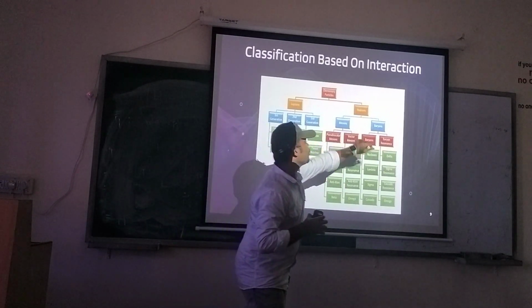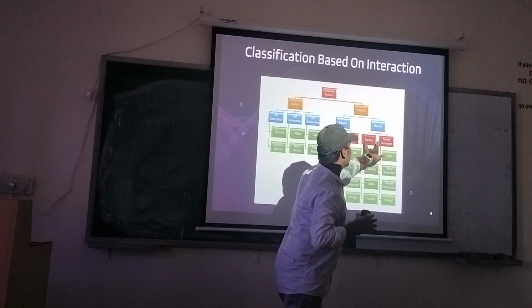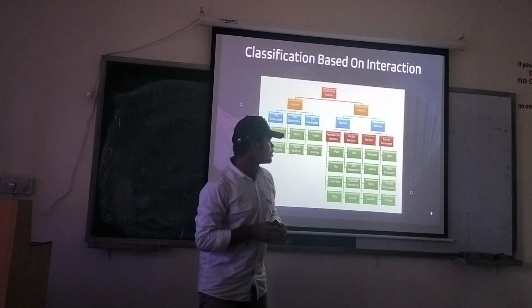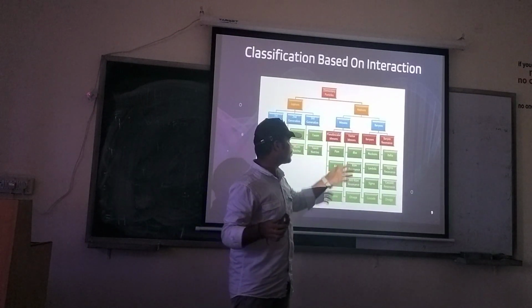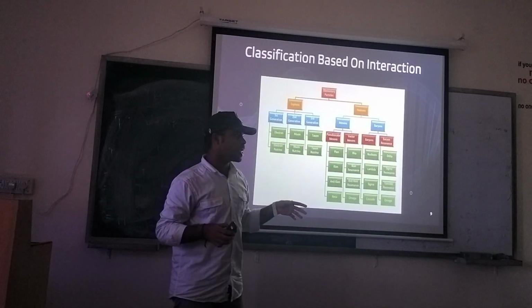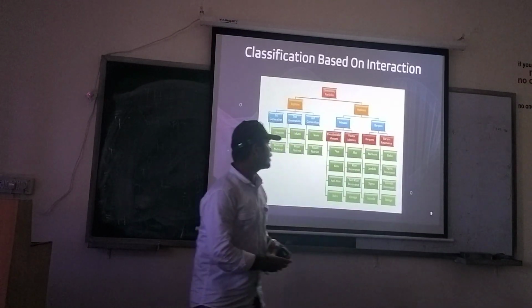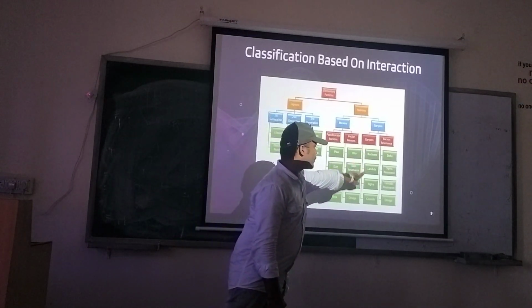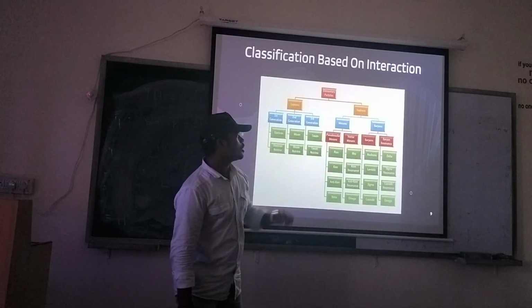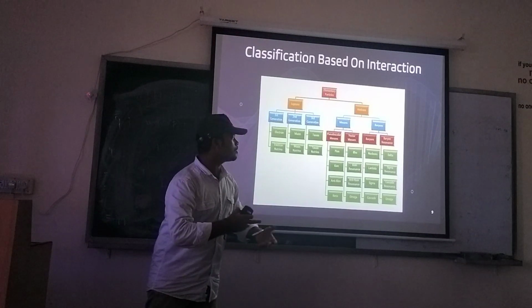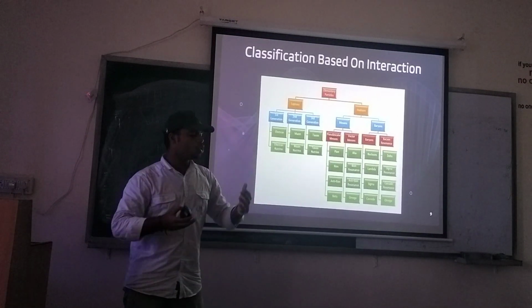Then comes the baryon family. The baryon family includes baryons and baryon resonances. Baryons include nucleon, lambda, sigma, cascade. Then baryon resonances are the excited baryon particles.